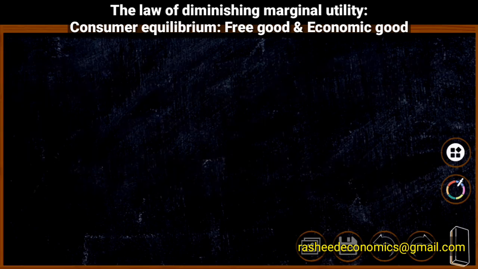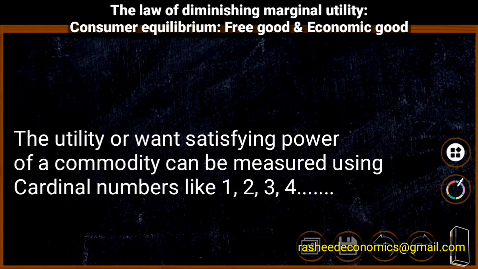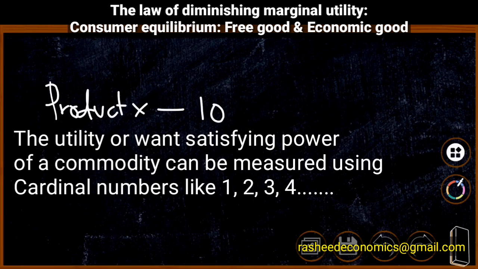The most important and core assumption of the cardinal approach is that the utility or want satisfying power of a commodity can be measured, calculated and assessed using numbers like 1, 2, 3, 4, etc. That means, suppose a consumer is using a product X, then it is possible for the consumer to say that he got 10 units of utility from that.